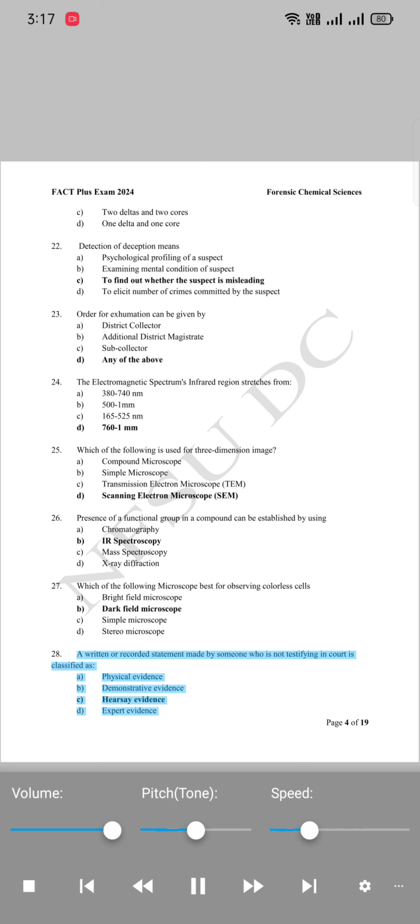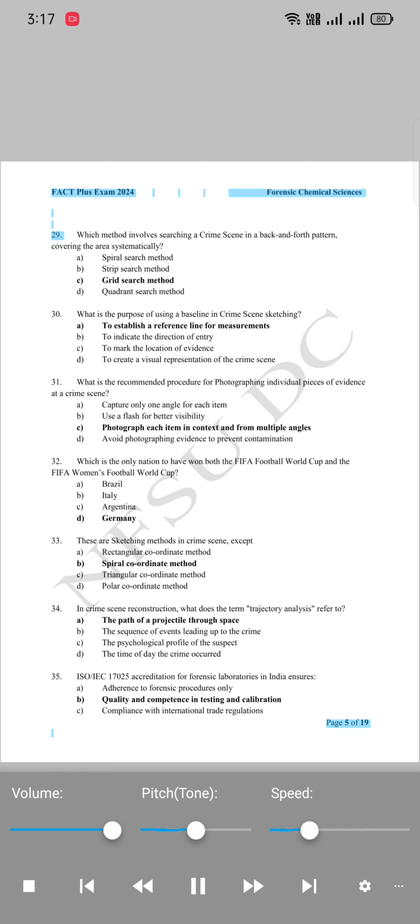A written or recorded statement made by someone who is not testifying in court is classified as: A. Physical evidence. B. Demonstrative evidence. C. Hearsay evidence. D. Expert evidence.